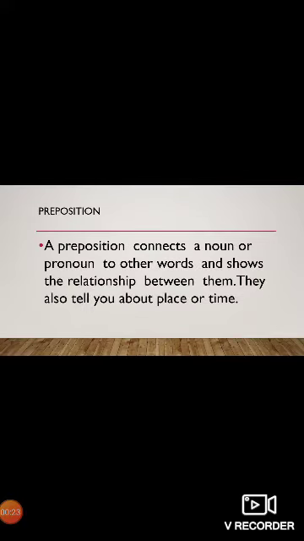Okay boys, today we will start a new topic and our new topic is preposition. First of all, have a look at the definition of the preposition. What is preposition? Here is the definition of preposition. A preposition connects a noun or pronoun to other words and shows the relationship between them. They also tell you about place or time. Okay, preposition is a part of speech.